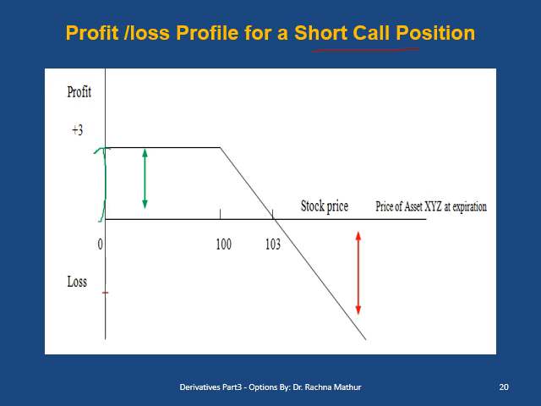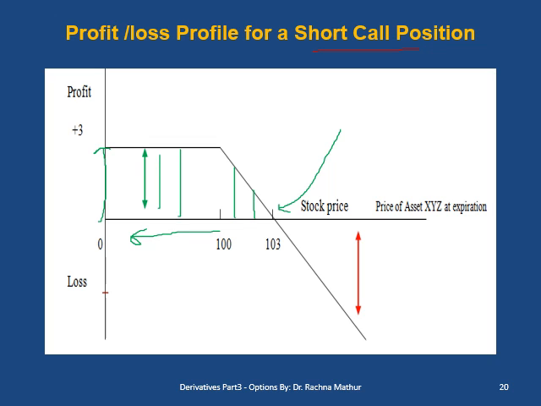When the price is 103, the short call position will be at a break-even point, neither profit nor loss. When the price is 101, he is in the profit of 2 rupees. When the price is 102, he is in profit of 1 rupee. But when the stock price falls further at the time of maturity, the profit of a short call position is limited to only 3 rupees.